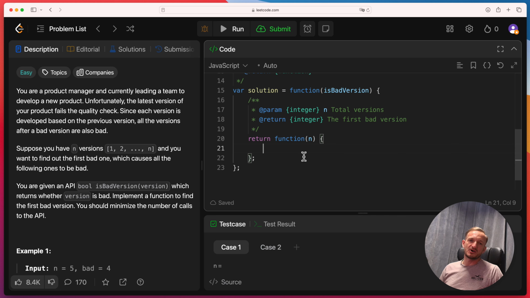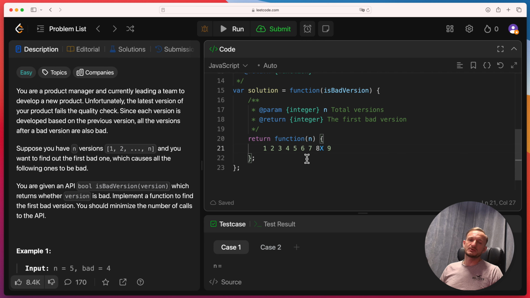The other approach would be a binary search, which we implemented in some other solutions. So let's think about this versioning. Let's say we have 1, 2, 3, 4, 5, 6, 7, 8, and 9, and let's say the 8th one is a bad one. In a normal for loop, we would get O of n, and we need to go through each individual element and hit this one, the second before last.